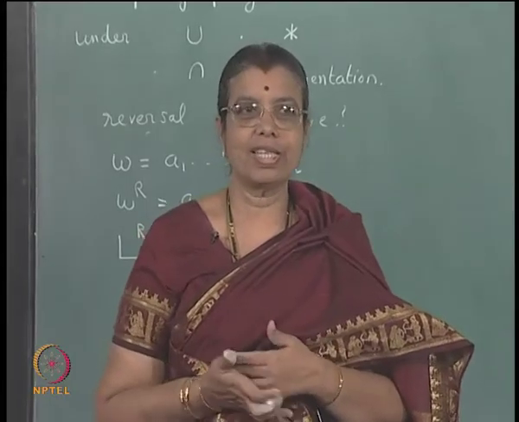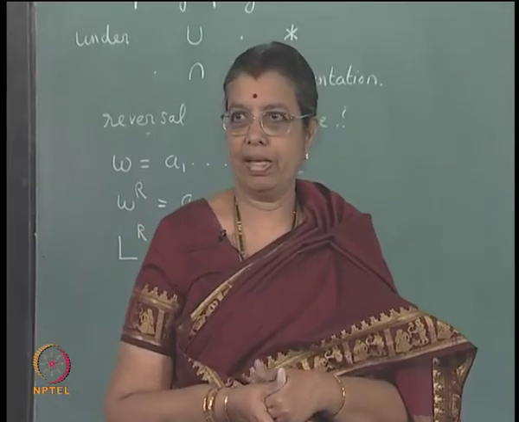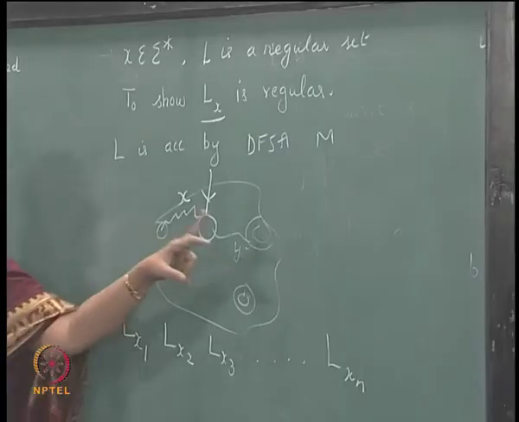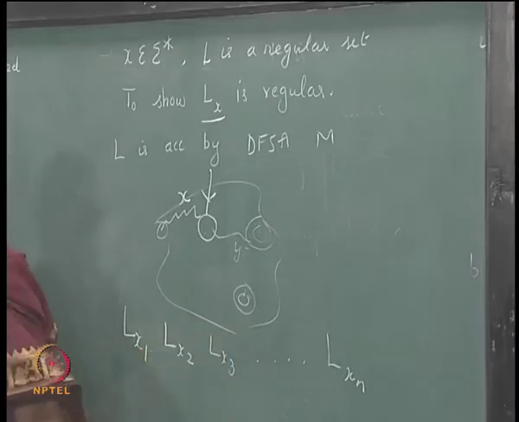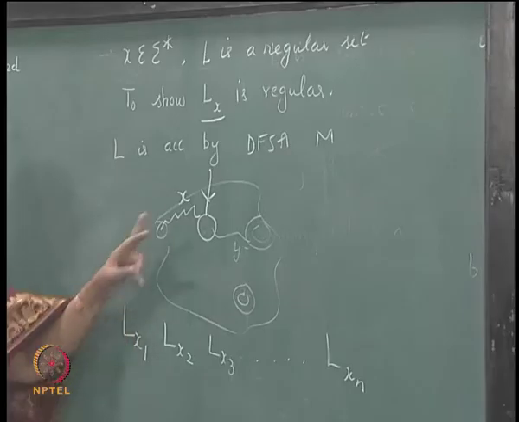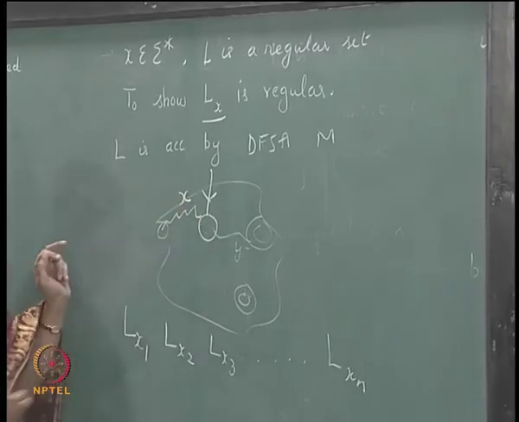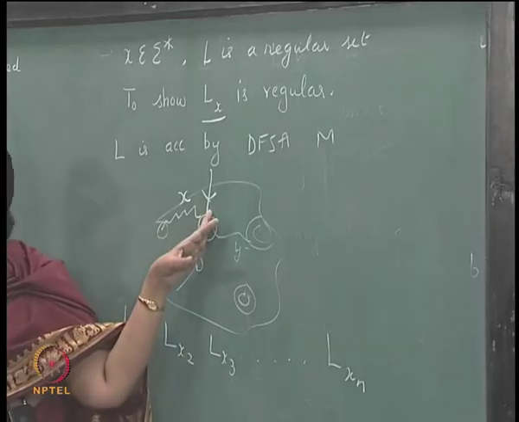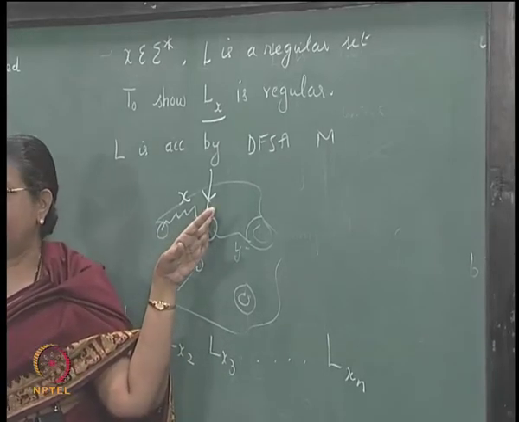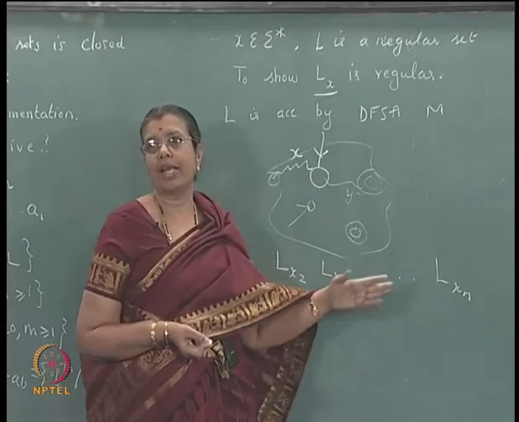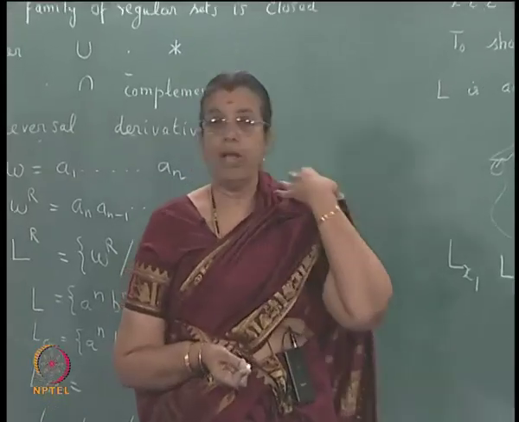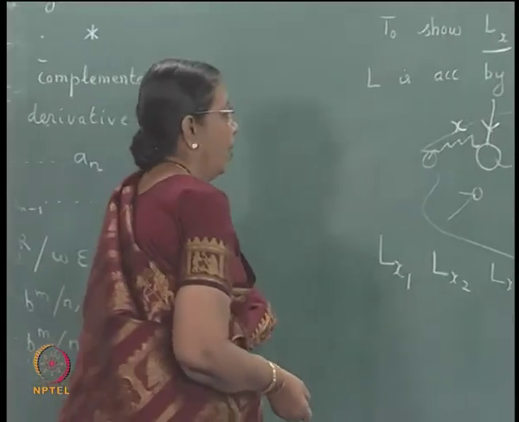The more and more strings you consider, some of them will be equal, right. In this diagram I can make each one of the states as the initial state and get a regular set, right. So, for x1 I may make this as the initial state, for x2 I may make this as the initial state, but again for x3 I may come to this itself, is it not. So, at the most I can have n distinct derivatives.